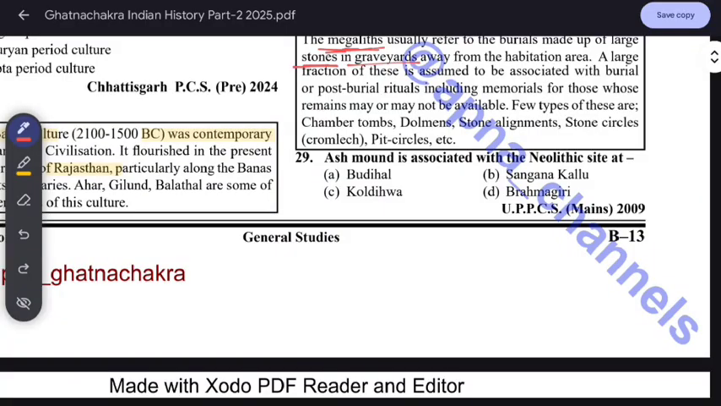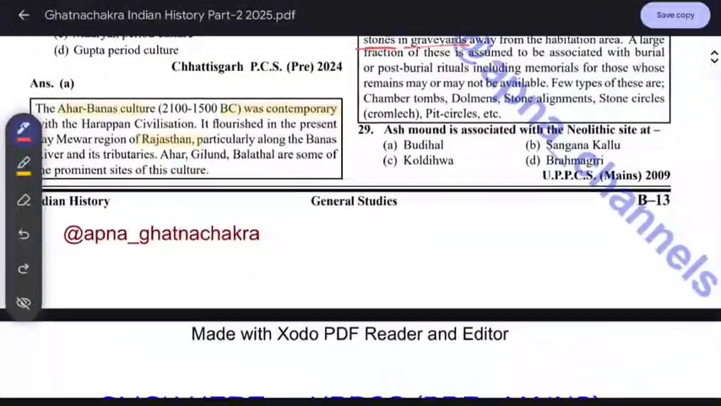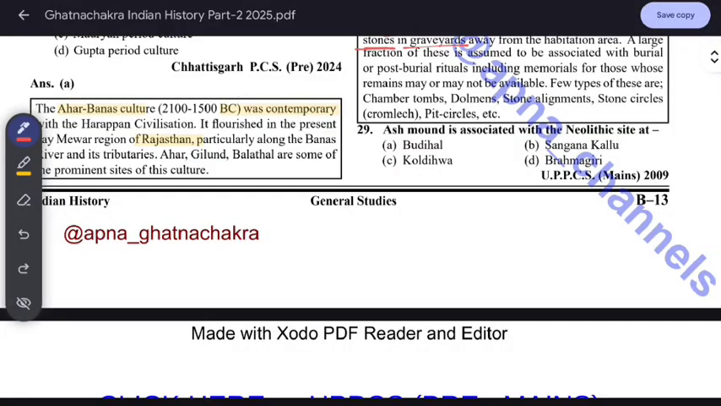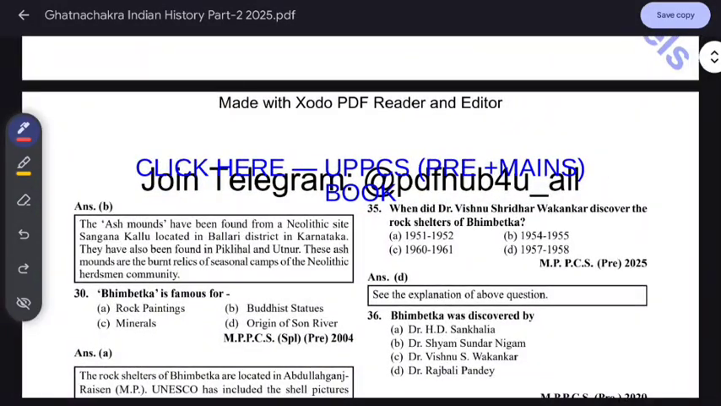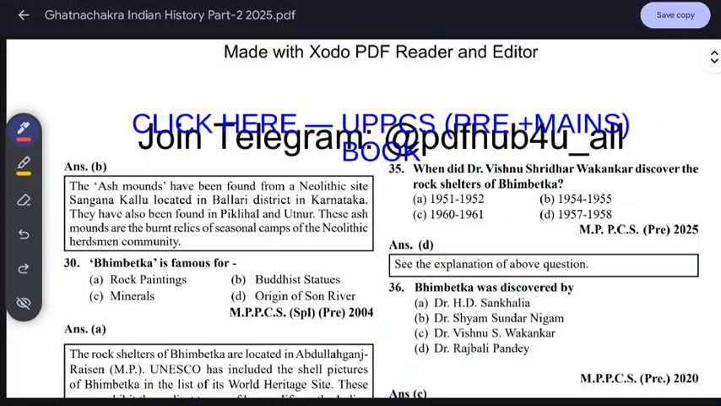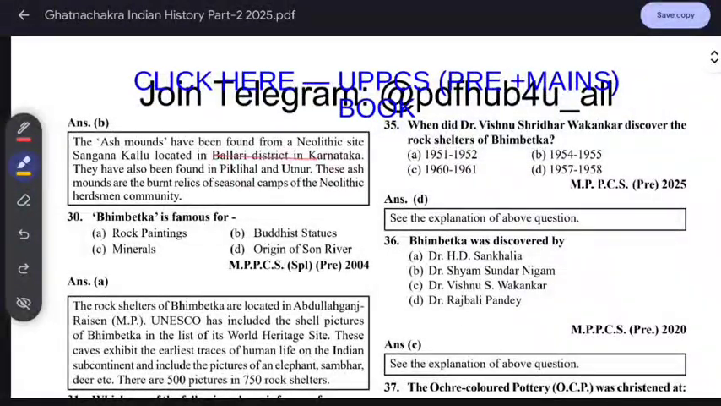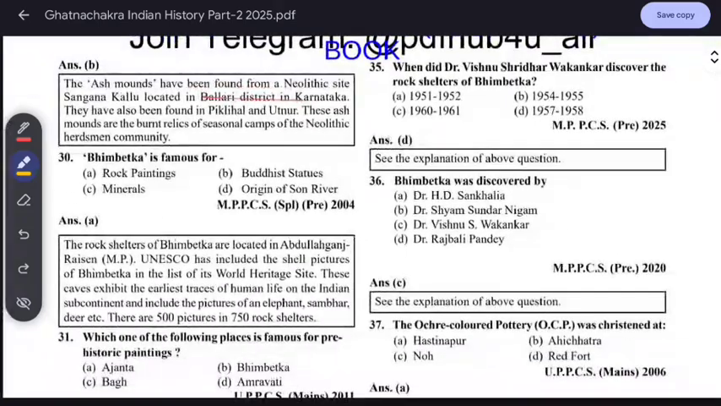Ash mound is associated with the Neolithic site at which place? Sanganakallu. Ash mounds have been found at the Neolithic site Sanganakallu, located in Ballari district in Karnataka. They have also been found at Piklihal and Utnur. The ash mound has burnt relics of the seasonal camp of the Neolithic herdsman community.